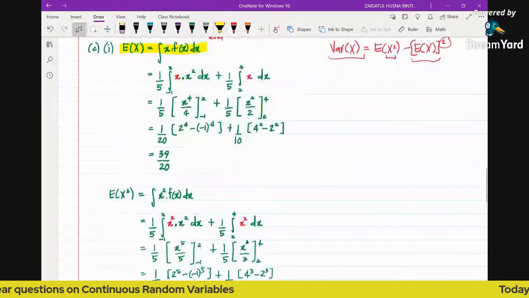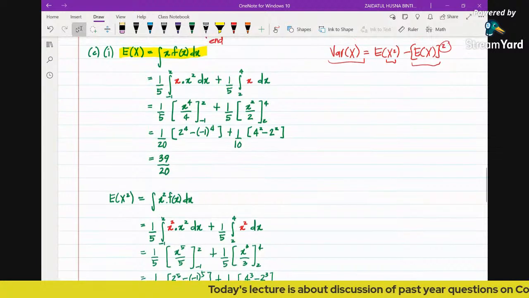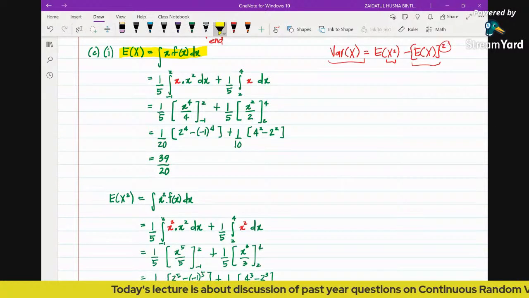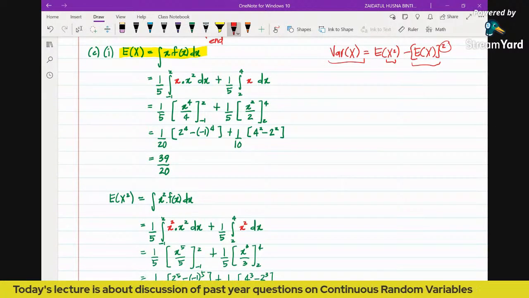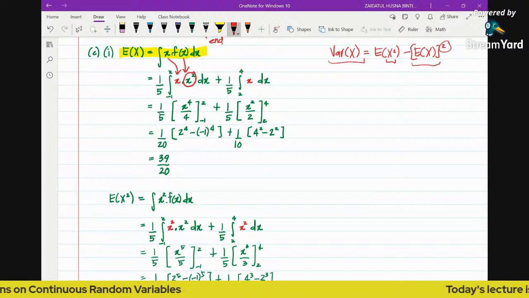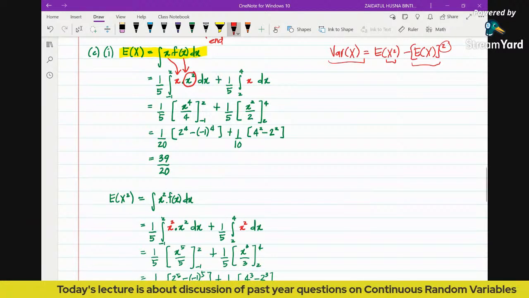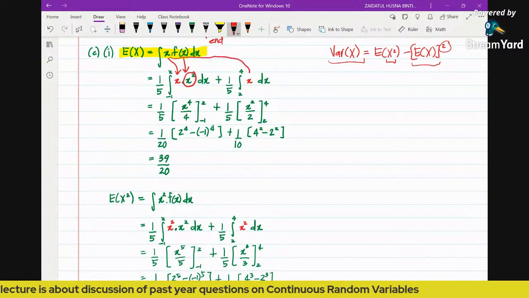Now because the PDF is given in the question, we just bring down the PDF. So please take note, this is the PDF. This is basically coming from the PDF, while this x is coming from the formula, because expectation of x is simply x multiplied by its PDF. This one also, because the second function is constant, the x here is coming from the formula. And then we just integrate.